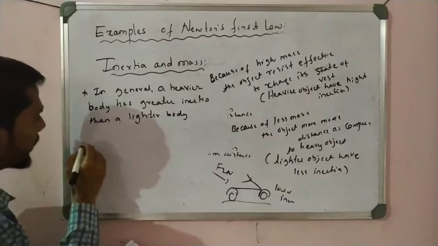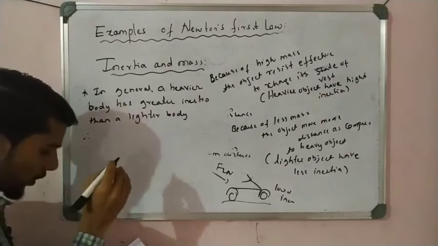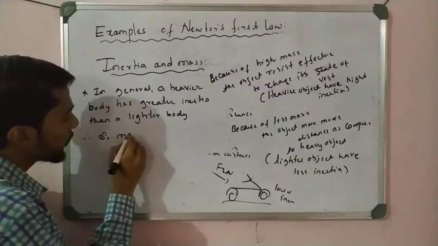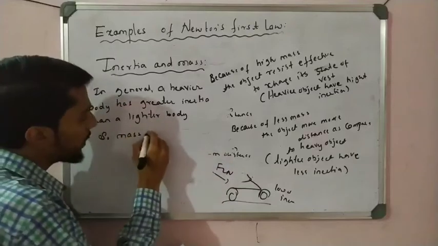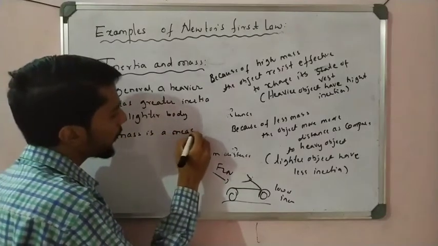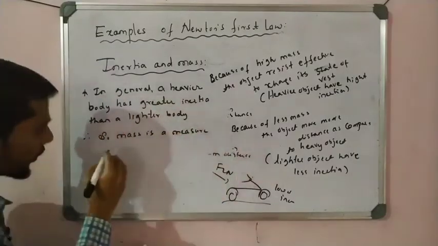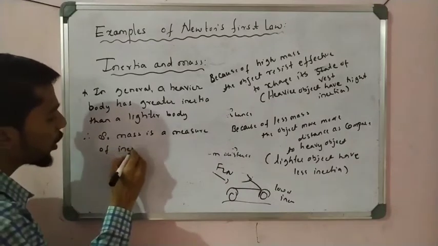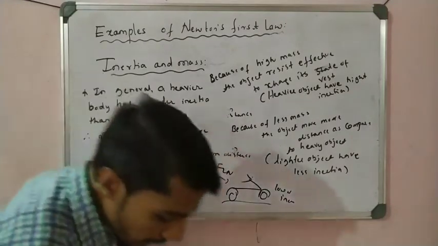So that is very important. Therefore, mass is a measure of inertia. Okay, this point you have to remember: mass is a measure of inertia.